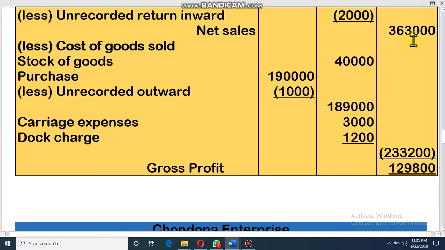This is our net sales. This is our cost of goods sold. You know the formula. Net sales minus cost of goods sold equals gross profit. So gross profit is 1,29,000. I hope all of you understand.